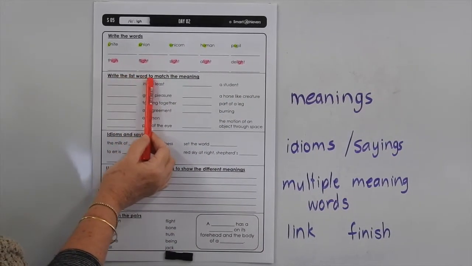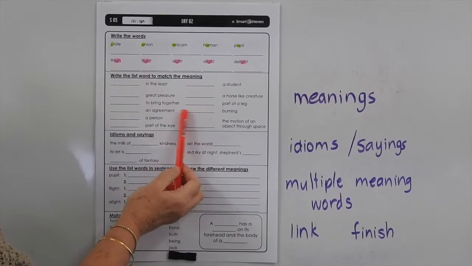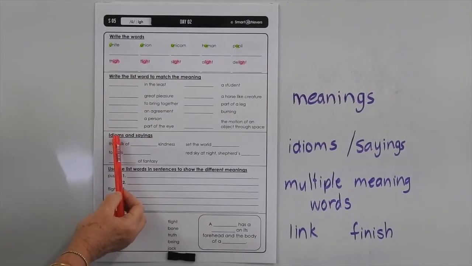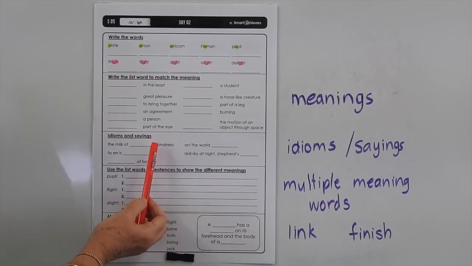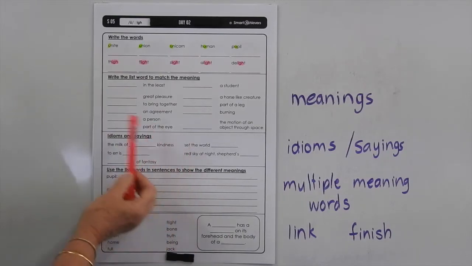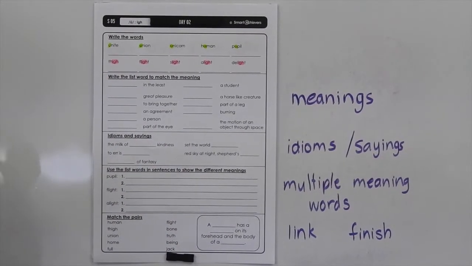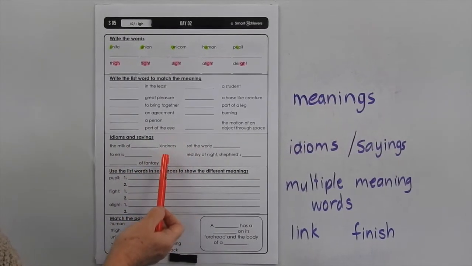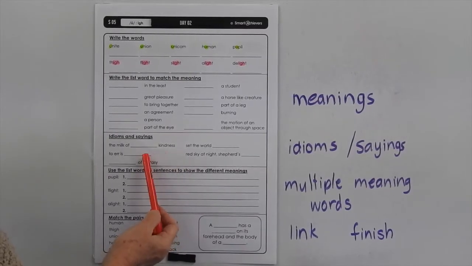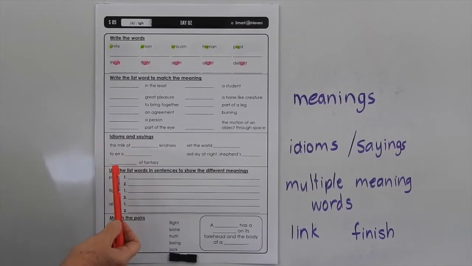Now we went through the word meanings yesterday, so you should be aware of which words could link up with each of those meanings. These are common idioms or sayings that you may hear or use yourself. Sometimes in some of these we've used the same word more than once, so just be careful there. And hopefully you're going to start using some of these idioms in your everyday language so that you get used to the meaning of them and understand them when you read them.